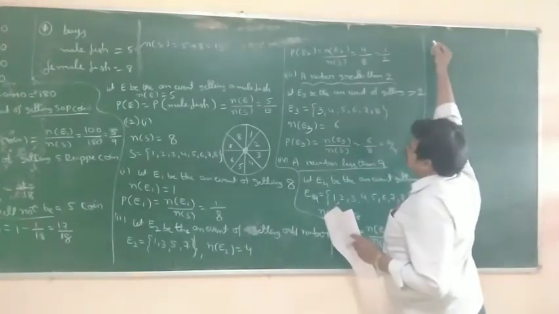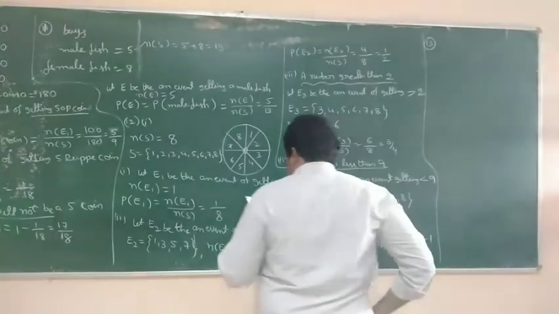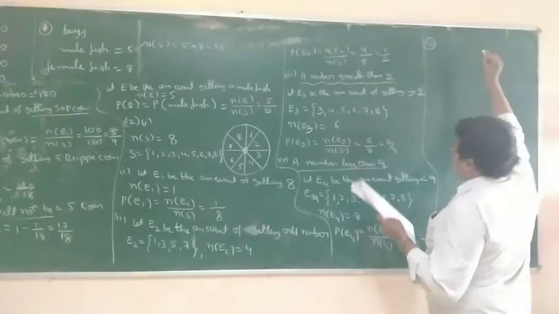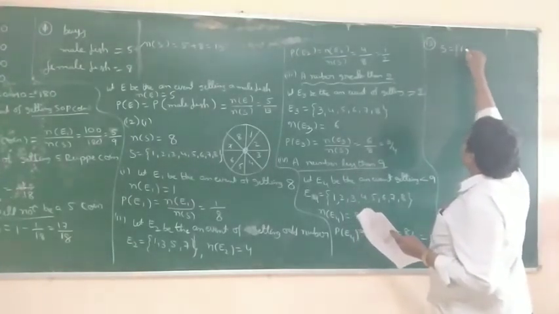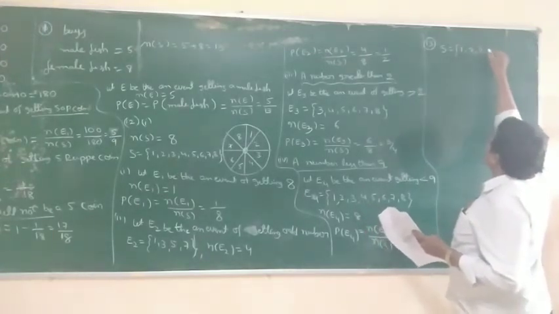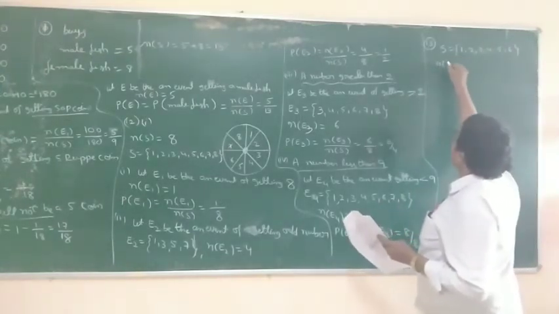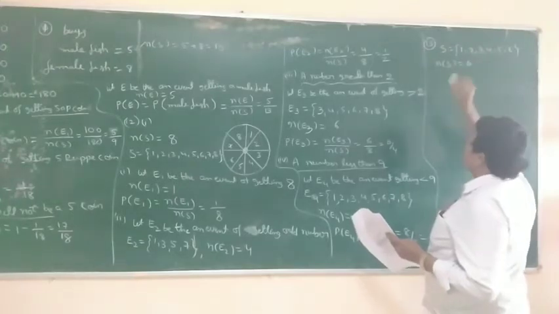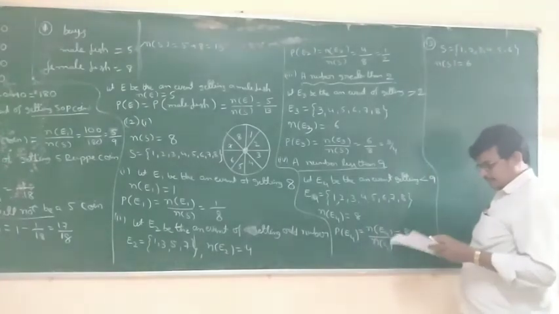Next, 13th problem. A die is thrown once. A die is thrown once means what is the sample space? The sample space is 1, 2, 3, 4, 5, 6. So the sample space has 6 elements, so the total number of outcomes is equal to 6.